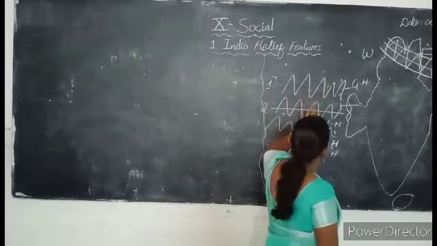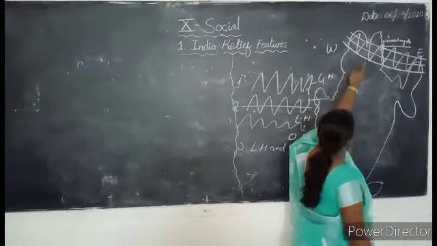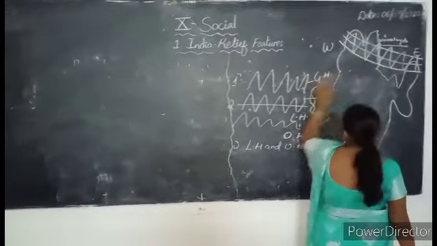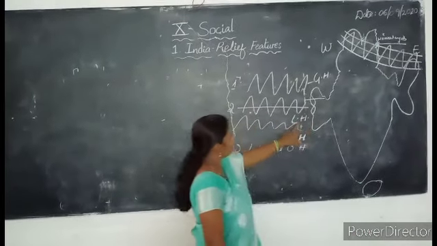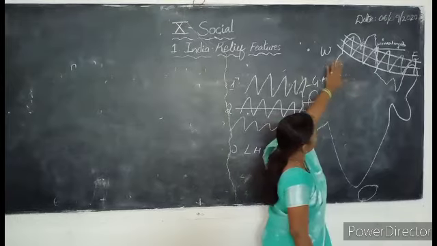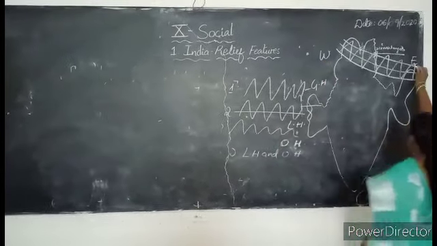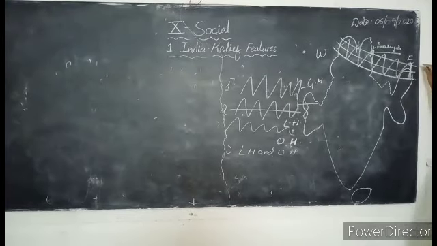Now we have studied about the three parallel ranges. First we have studied about the Himalayas. Again these Himalayas are divided into the three parallel ranges, that is Greater Himalayas, Lesser Himalayas and the Outer Himalayas. As you know, these Himalayas start in the direction from west to east. From what? West to east.